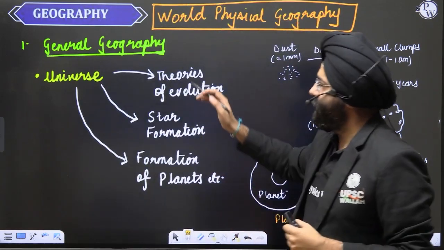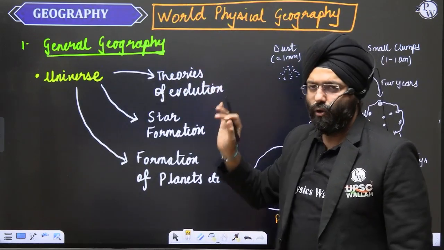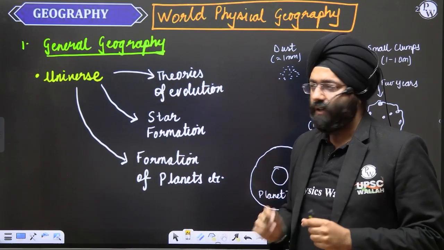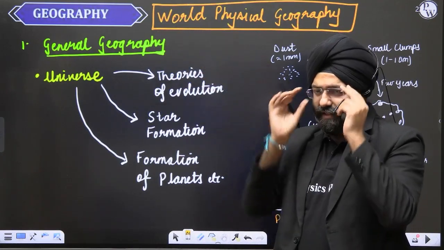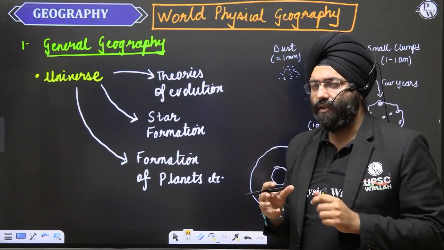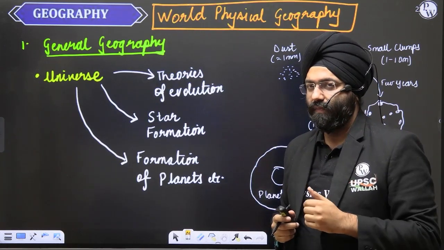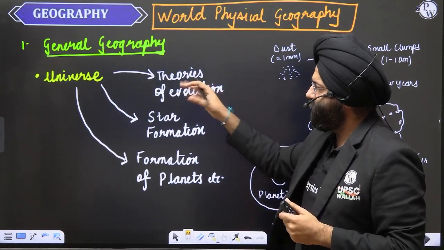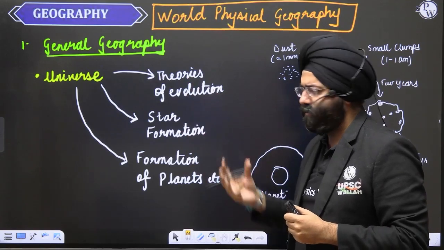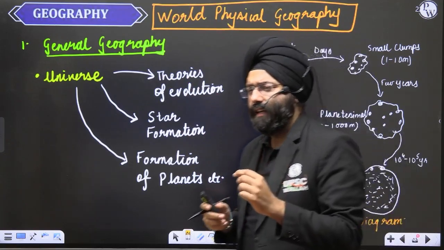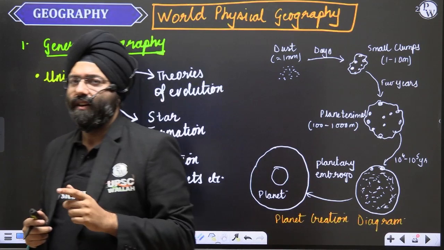So in the first part of the world physical geography, we have the general geography. Now please understand, these are certain basics which you read even in class 6th, 7th, 8th. Like theories of evolution, star formation, formation of planets, and various other topics that you miss.